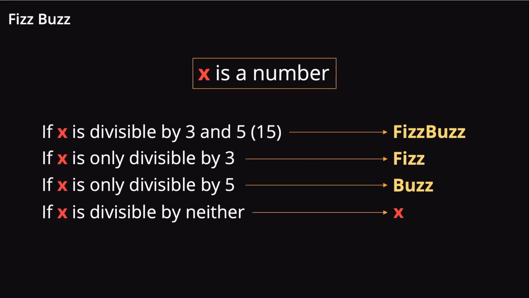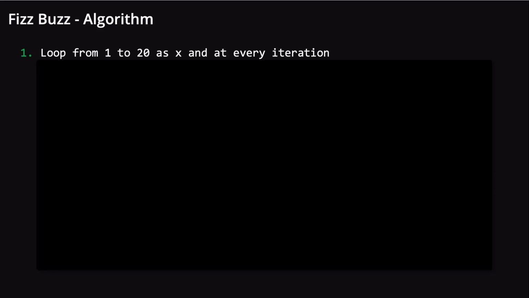It is incredibly simple really. So with this in mind, our algorithm becomes really straightforward. We loop through numbers 1 to n. Here we are looping from 1 to 20, where at every iteration we'll refer to the current number as x.